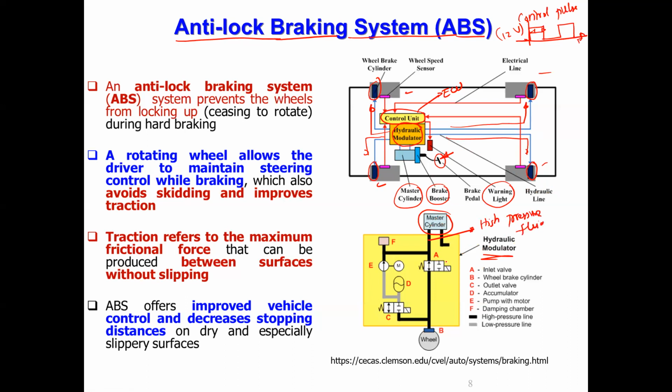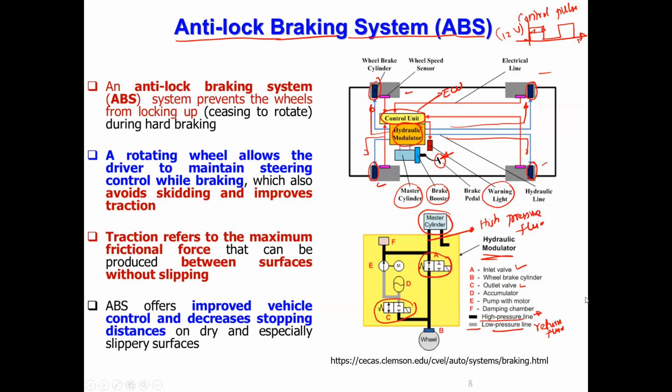goes to the control valve. You can see that there are two valves, A and C. These two are control valves, right? A is the inlet valve, C is called the outlet valve. You can see the hydraulic fluid, black color line, is going. The black color is high pressure fluid. The gray color line is low pressure fluid. That is the return fluid. We call this return fluid. This is the high pressure fluid.